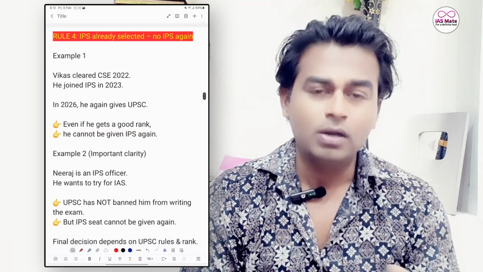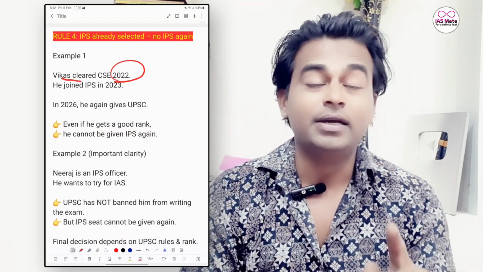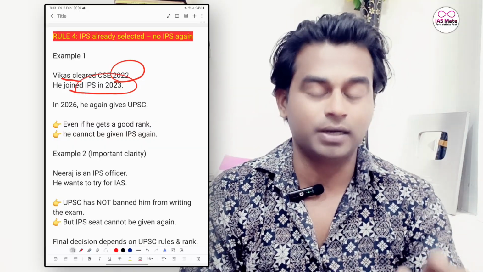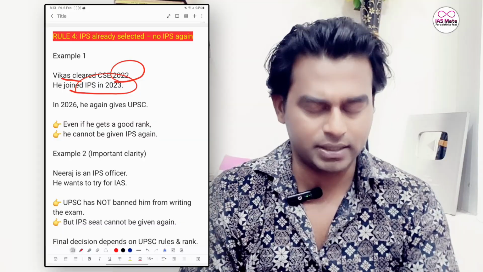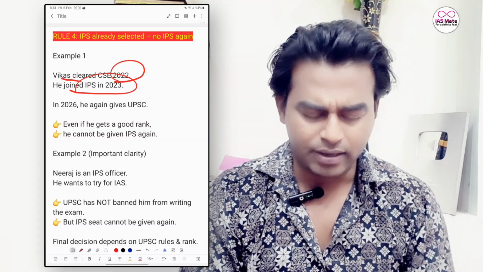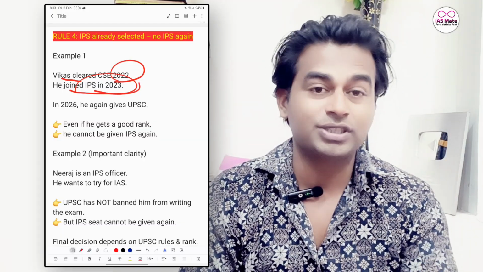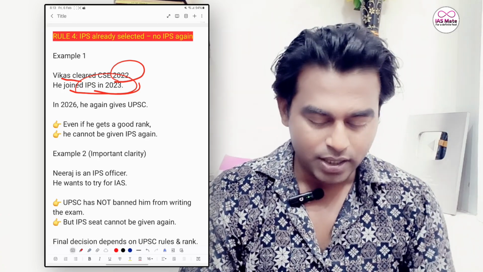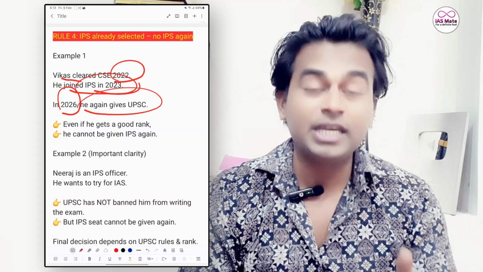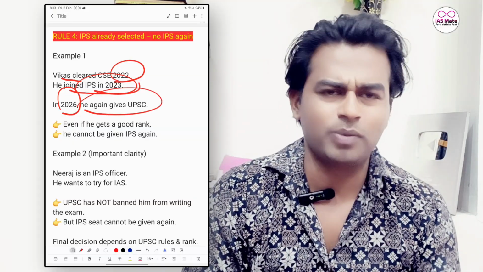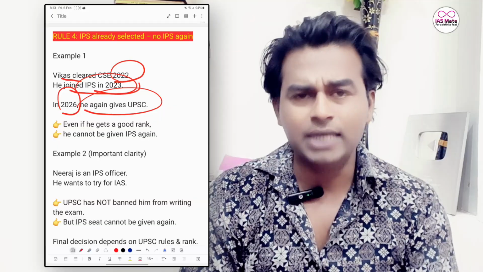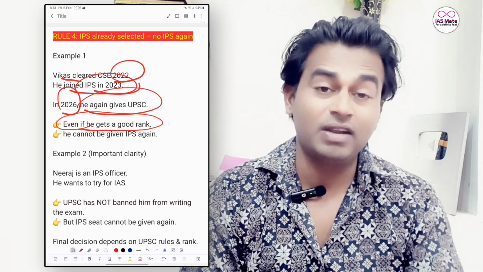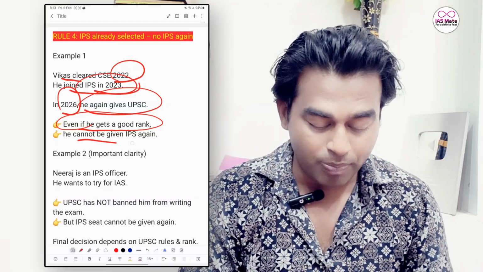For example, Vikas cleared the 2022 CSE UPSC exam and joined IPS in 2023, because he is from the 2022 batch. He is from that cadre and is already an IPS officer since 2023. That's the picture here. In 2026 he again gives the UPSC exam, because he just wants to give the exam and become an IAS officer. Even if he cracks the exam with a good rank, he cannot be given IPS again.